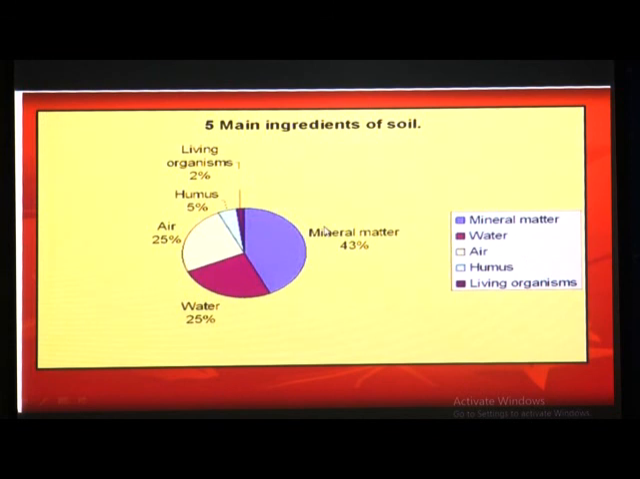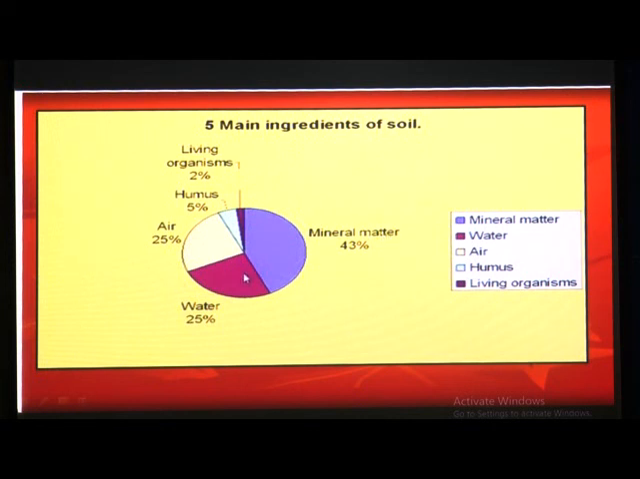Here a chart is given. What is the proportion of all these ingredients in soil? You can see here minerals are present at 43%. If you take 100% of soil, then from that 100%, 43% is mineral matter.